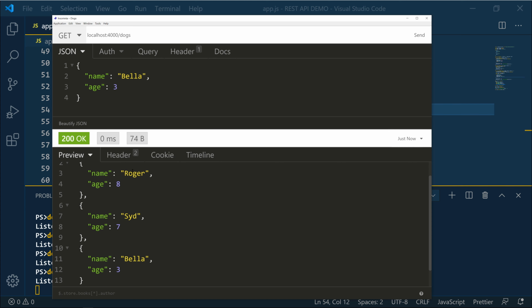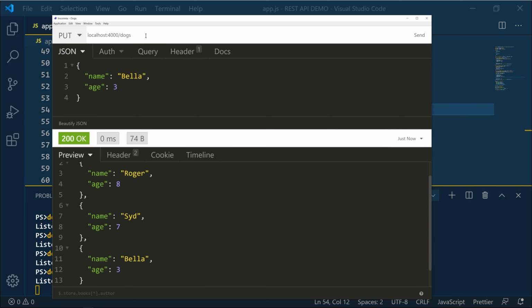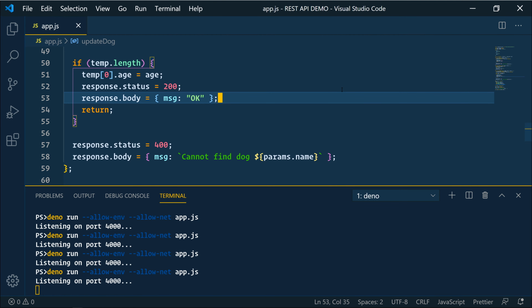So we've got Roger's 8, Sid is 7, Bella is 3. So now let's do an update. That's going to be a put request. And we're going to say Bella, and capitalization shouldn't matter since we did the toLowerCase. We're going to change Bella to 5. And let's send that update. Why am I getting an error?